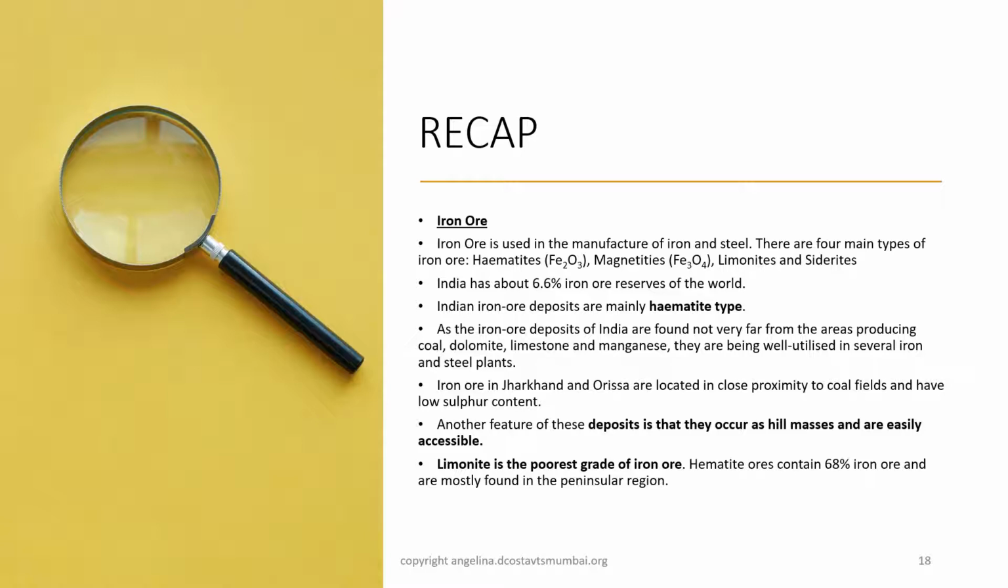As the iron deposits of India are found not very far from areas producing coal, dolomite, limestone and manganese, they are being well utilized in several iron and steel plants. Iron ore in Jharkhand and Orissa are located in close proximity to coal fields and have low sulfur content. Another feature of these deposits is that they occur as hill masses and are easily accessible. Limonite is the poorest grade of iron ore. Hematite ore contains 68% iron and is found mostly in the peninsular region.